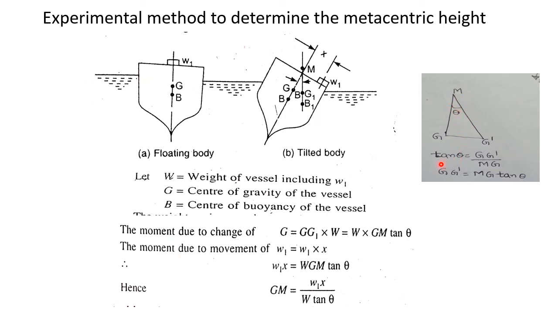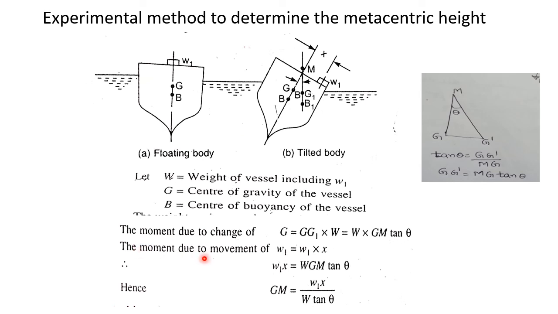Already we know that tan theta is given by opposite divided by base. The opposite is GG1 divided by GM, because we want to calculate this GM. GM is nothing but the metacentric height, the distance between the metacenter and the center of gravity of the body. The distance GM only we should calculate here. Therefore tan theta is given by GG1 divided by GM, so GG1 will be equal to GM into tan theta.